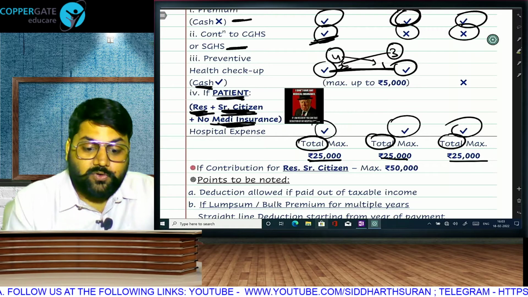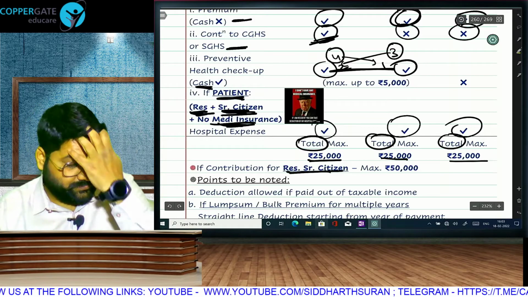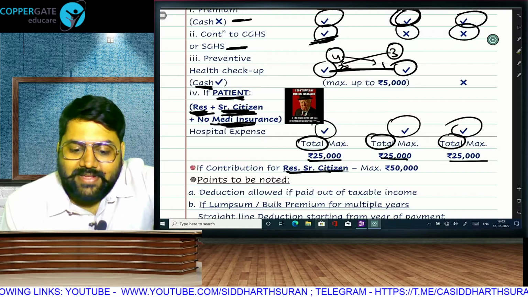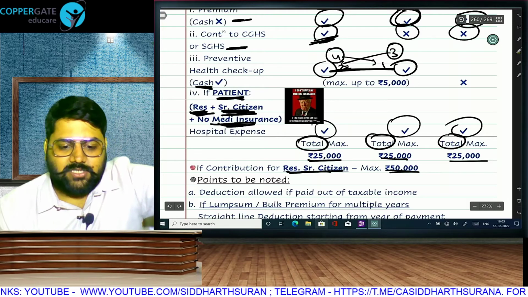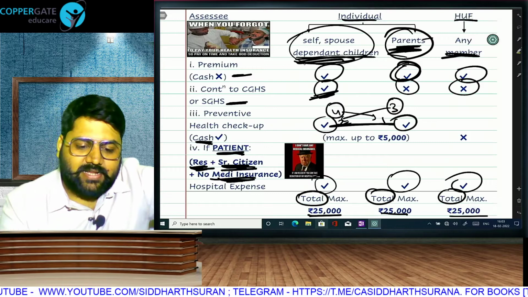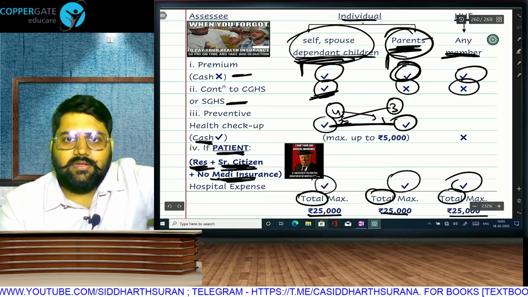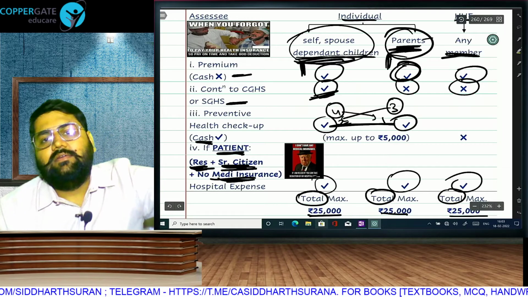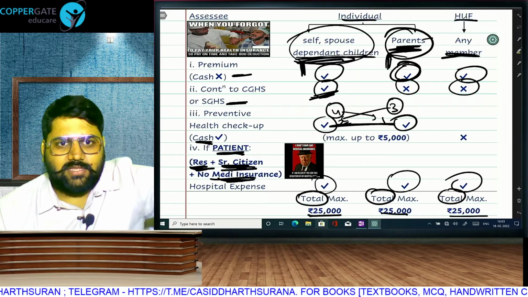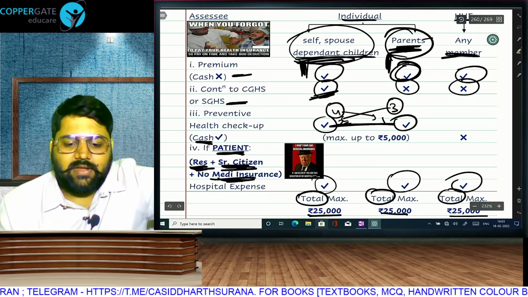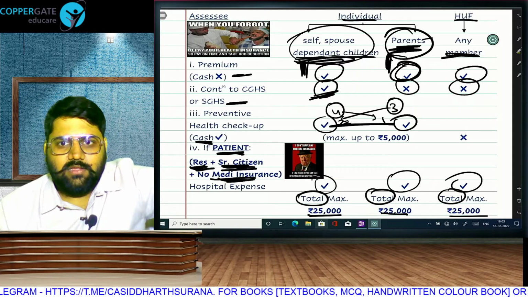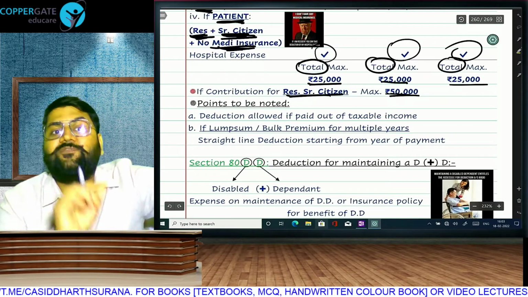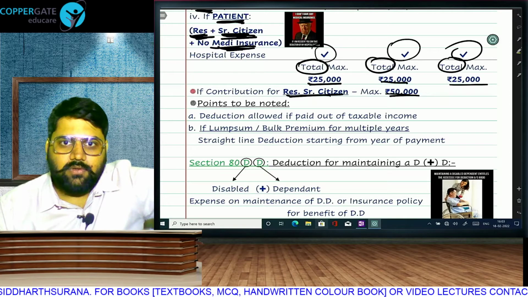But if you contribute for a resident 60 years, again, listen, you can be 40, parent 60, then that category's limit will become 50,000. Supposing I am 40, parent 60, this category limit will be 25 and this category will be 50,000. Supposing I am 60, parents 80, then both places I will get 50-50. Supposing I am 33, my mother is 57, then both categories we will get 25-25. The limit is going to depend on the patient. If the patient is resident, senior citizen, then the limit of that category will increase from 25 to 50,000 rupees.